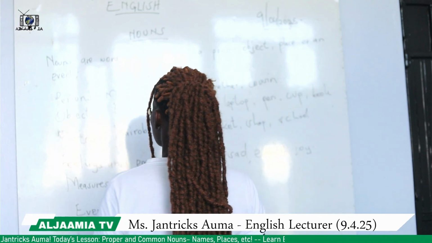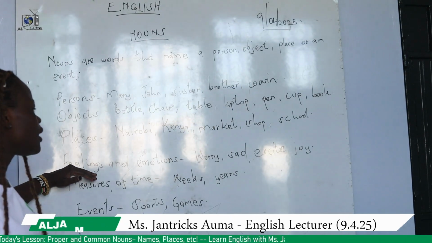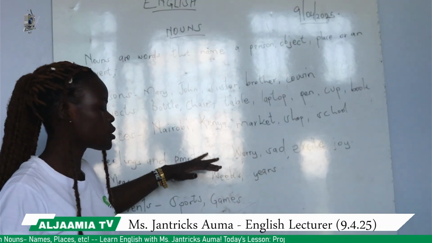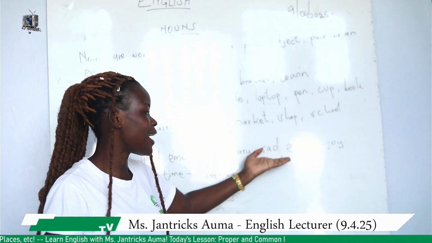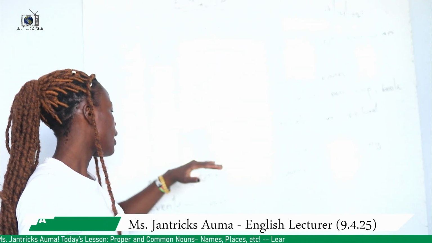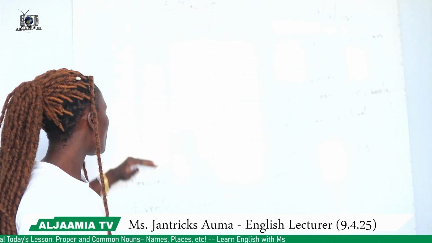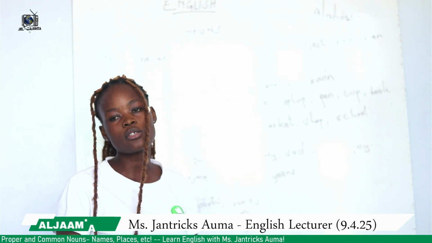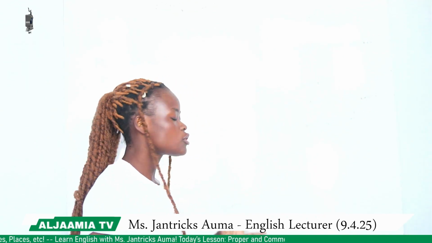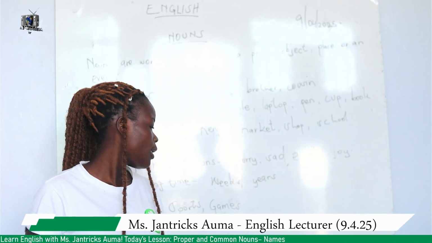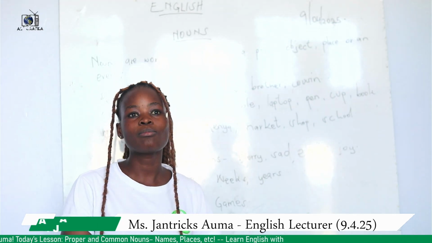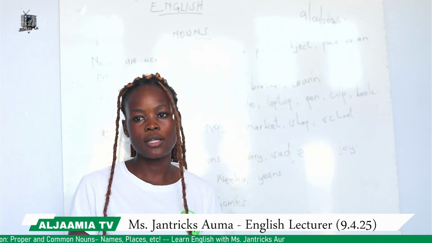Nouns can also be a feeling, or we can talk of emotions. So when we are talking of feelings and emotions, we are talking about worry, sadness, excitement, joy, and many other feelings and emotions. We can also talk about measures of time. Here we are talking about the days of the week. We can as well talk about the weeks, and the years. And we also have events. Events here, we are naming sports and games and many other events that we may talk about.